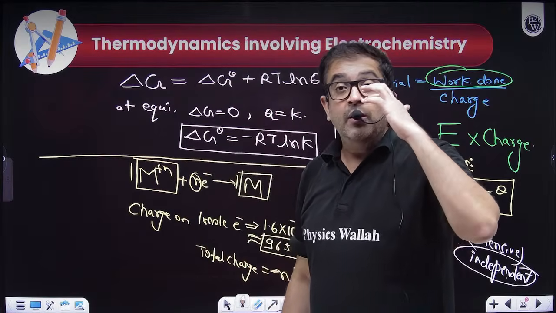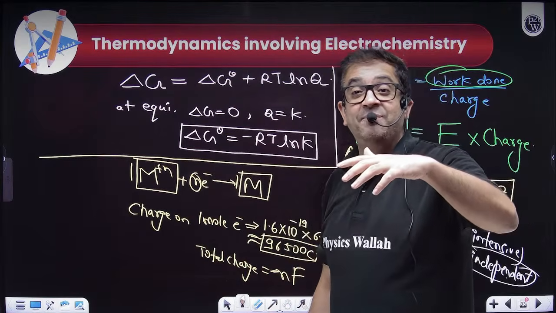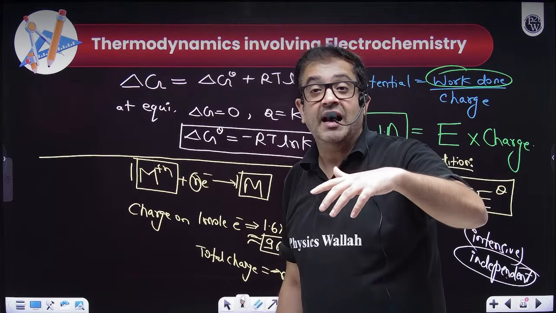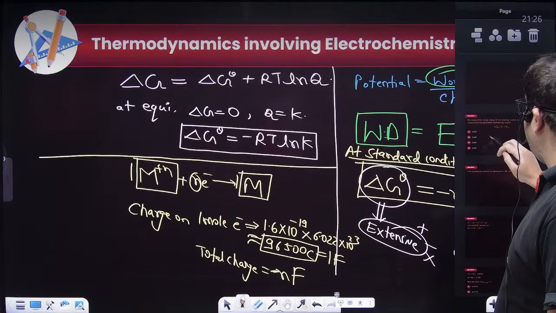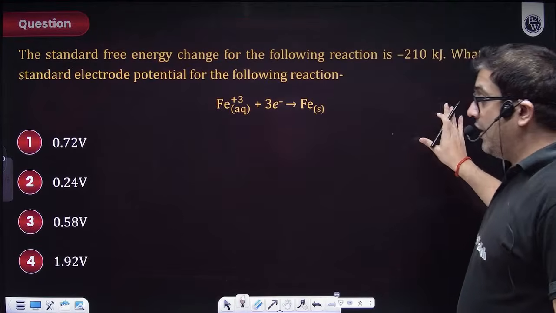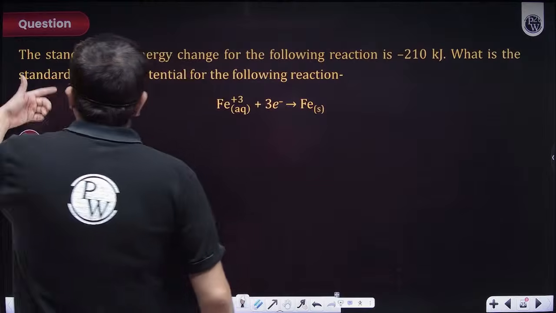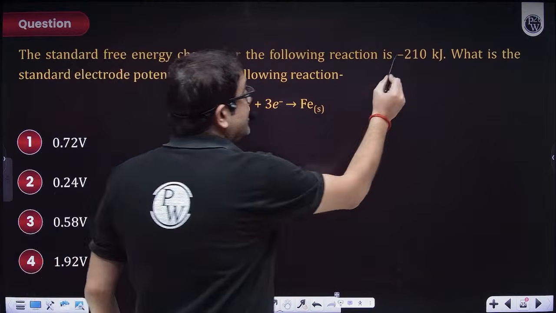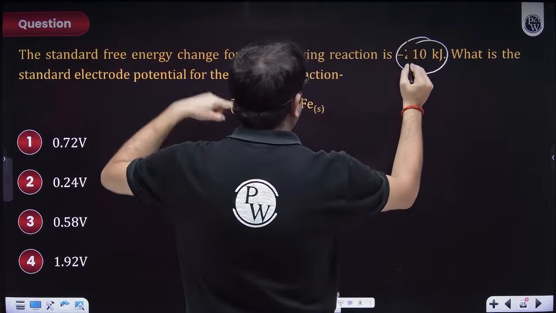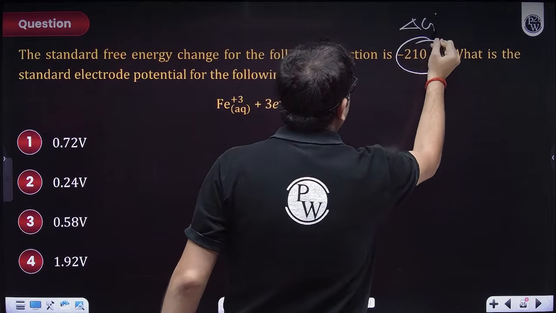Now let me browse to the type of questions that we get along this. For example, the standard free energy change for the following reaction is given. That means the value of standard Gibbs free energy change, delta G naught, is given to me.